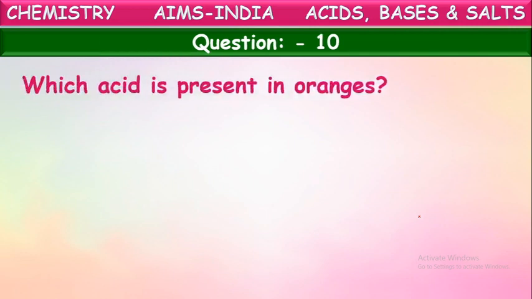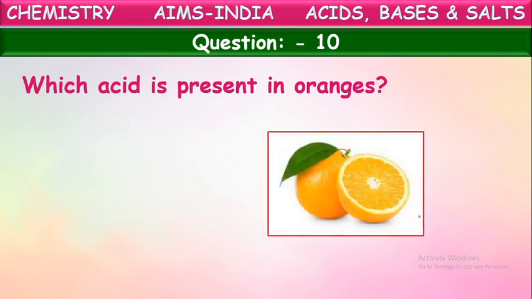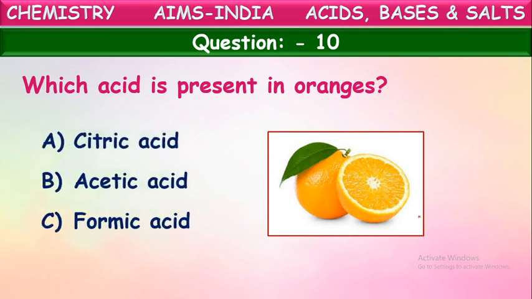Next one, which acid is present in oranges? Yes, we told that some acids are present in vegetables and fruits also. Especially they're asking here what acid is present in oranges. Let us see options. Yes, these are oranges. What acid is present in them? Is it citric acid, acetic acid, formic acid, or tartaric acid? Based on the name of the acid present in them, certain fruits are specially called. Can you identify that acid? What acid is present in the oranges out of these four acids?